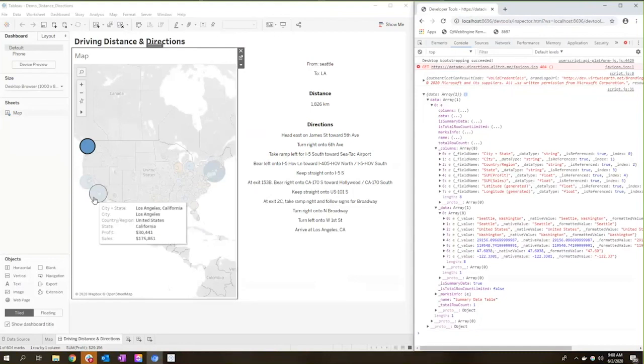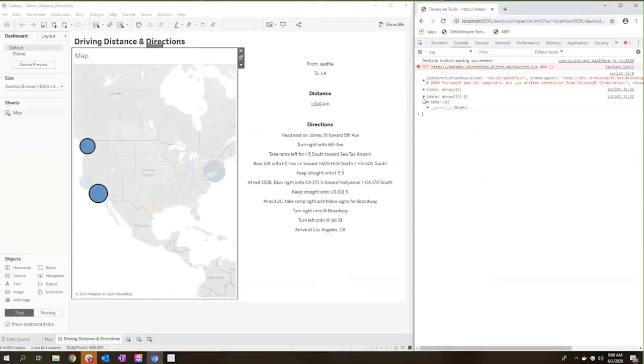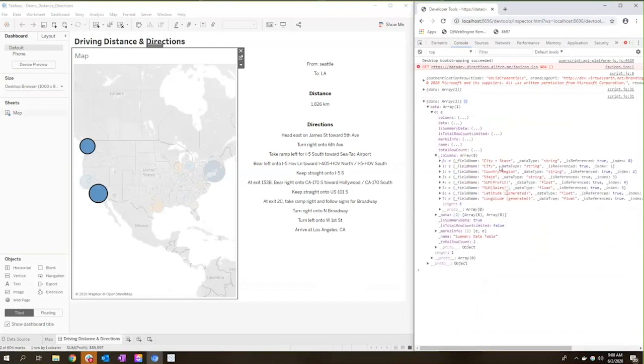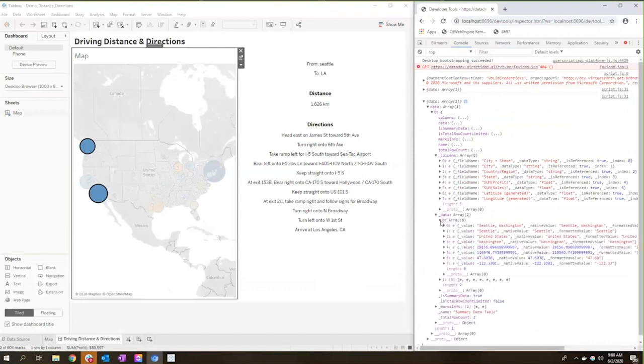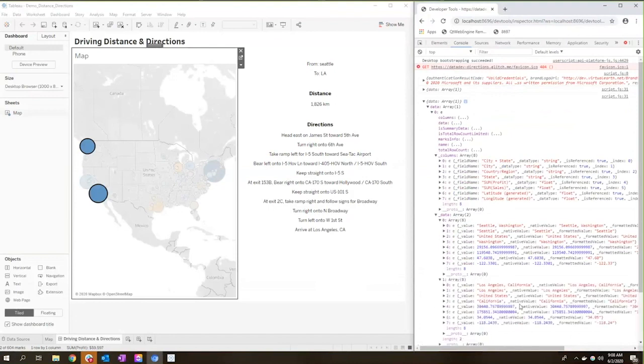Let's grab LA here as well, and you'll see we get another output from our data. And this time we have the same exact set of fields in columns, but you'll notice we now have 2 items in our data array. One is for Seattle, right, and its related information, and one is for LA.